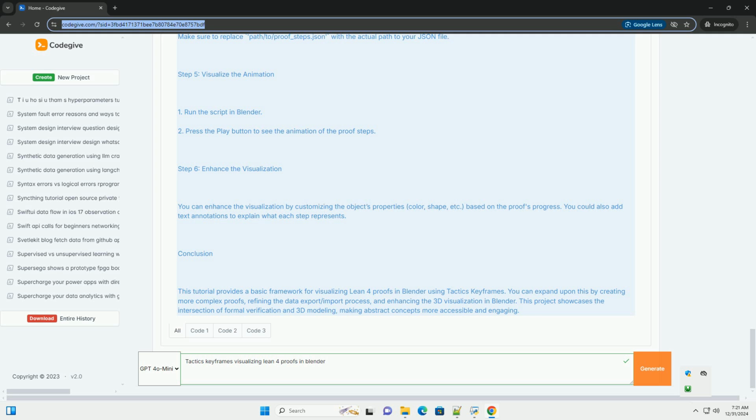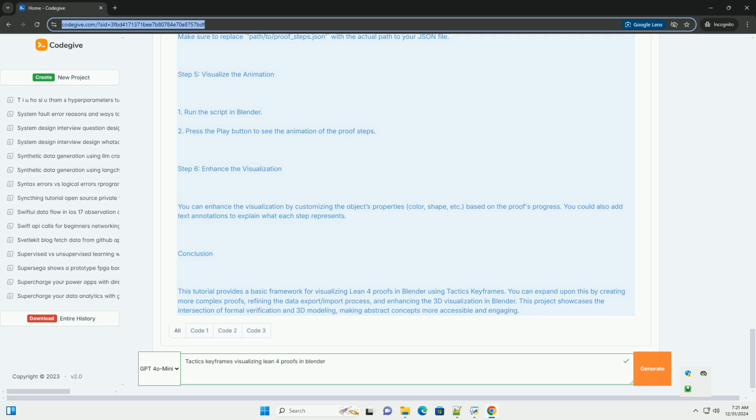Step 2. Generate proof data. To visualize the proof, you'll need to extract the proof structure and the tactics you used. Lean 4 allows you to trace the tactics used in a proof. You can use Lean's logging capabilities or write custom functions to output the proof steps in a format suitable for Blender. Here's an example of how you might log the steps.